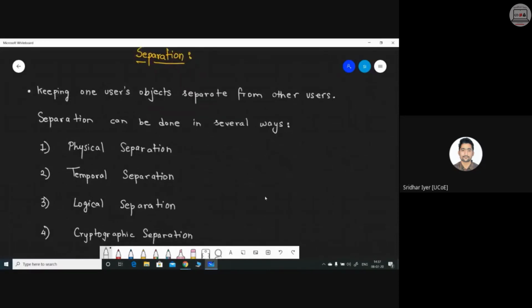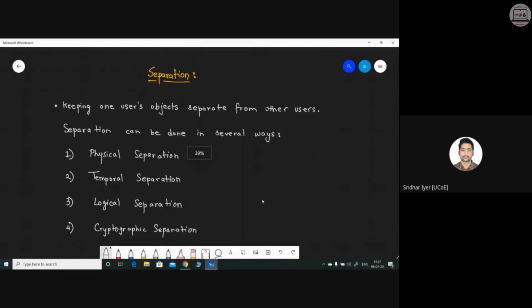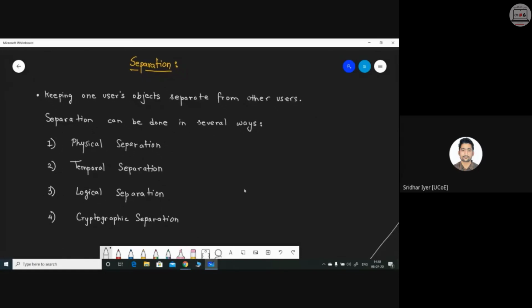Now, what do you mean by separation? It's mentioned over here that separation is nothing but we are separating the objects that can be accessed by various subjects.